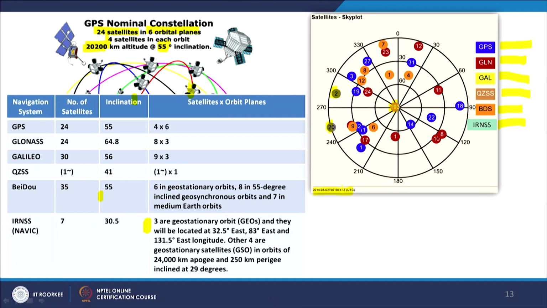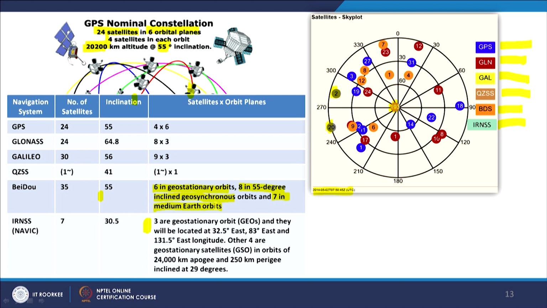GPS, as you know, has 24 satellites in geosynchronous orbit, GLONASS again has 24, Galileo has 30, and QZSS has only a few, because it has to cover only Japan; it is not a global system. Baidu is of course a global system, with 35 satellites: 6 in geostationary orbits, 8 in 55 degree inclined geosynchronous orbit like GPS orbits, and 7 in medium earth orbits, MEO.